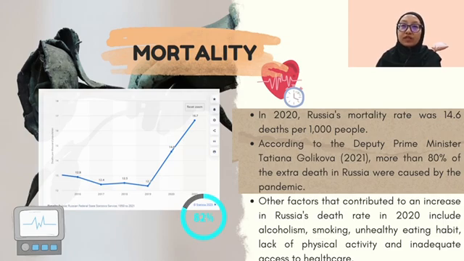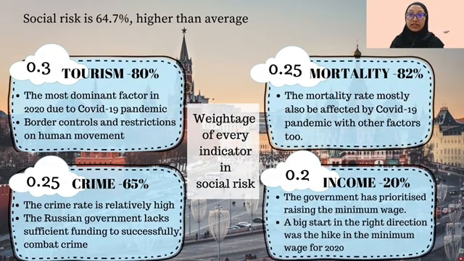According to Deputy Prime Minister Tatiana Golikova, more than 80% of the extra deaths in Russia were caused by the pandemic. 337,000 extra deaths have been reported in Russia, which is 25% more than in 2019. The weightage for every indicator in social risk: tourism is weighted at 0.3, which is the most dominant factor in 2020 due to the COVID-19 pandemic.